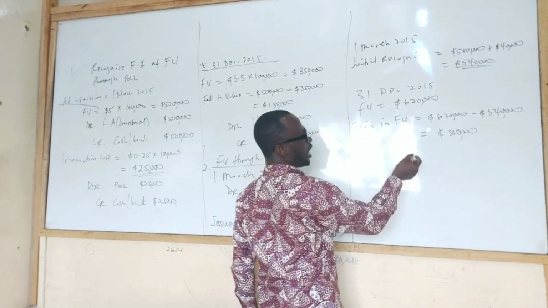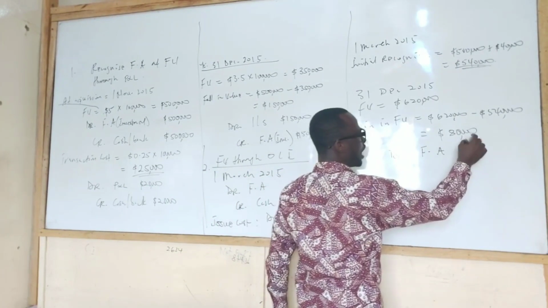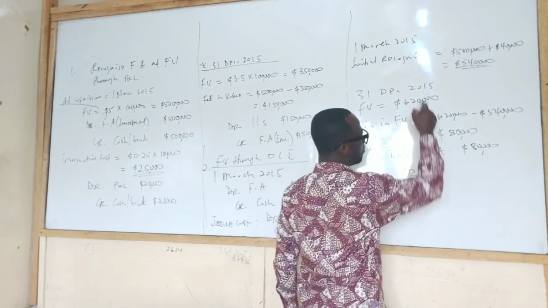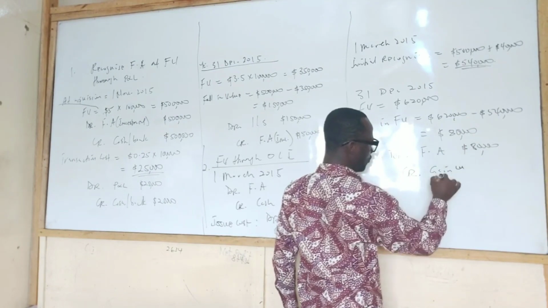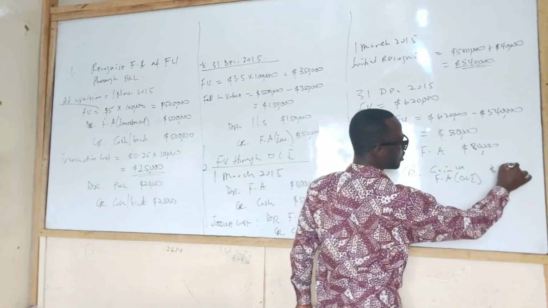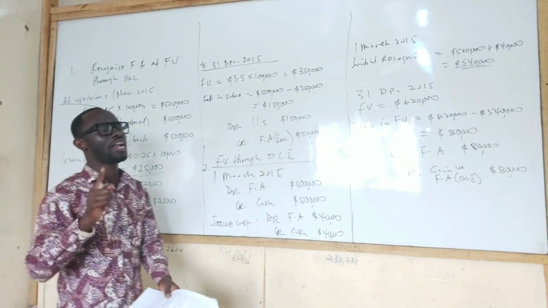So double entry. You debit the financial assets with the 80,000 and credit what? Gain on financial assets, and that goes to the OCI. How much? 80,000. Does it make sense? Mm-hmm. Now, what does that mean then?